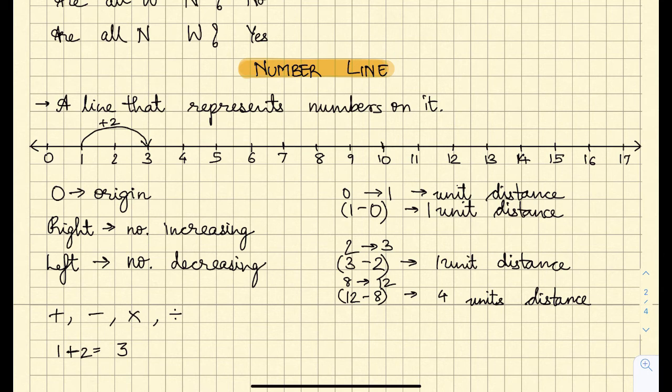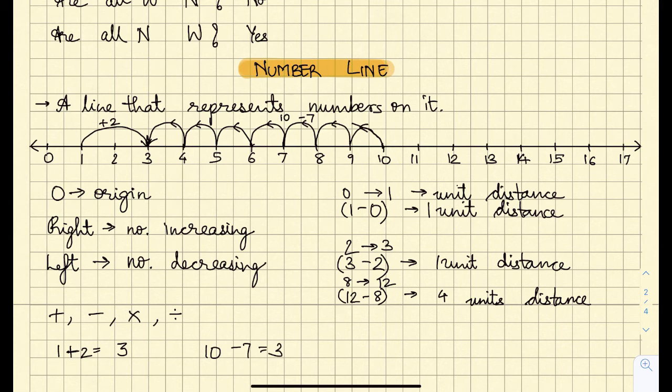So let's start with 10. 10 minus 7 means 7 steps. When we count 7 steps, we can go step by step: 1, 2, 3, 4, 5, 6, 7. So here you can see 10 minus 7. What we have done is moved towards the left hand side, because it is reducing. So if they have asked us 10 minus 7, we have got 3.